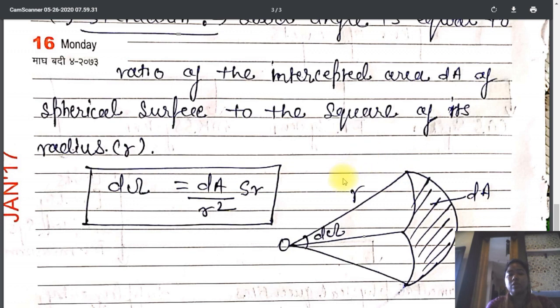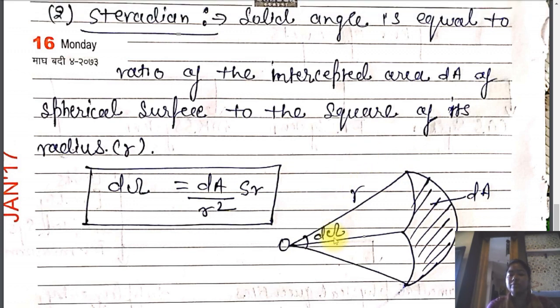That means if we take one whole solid sphere, and we split out one smaller part from that whole solid sphere, from the center of the solid sphere we are taking a small angle here, d omega. The solid angle is represented by the omega symbol, and d omega represents the smaller value of the solid angle.